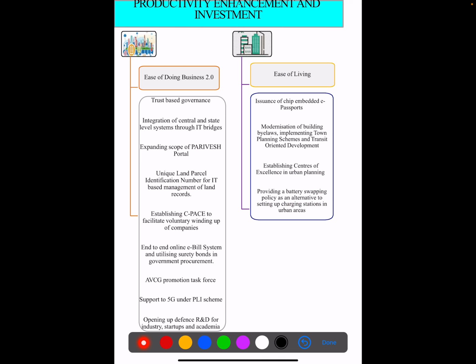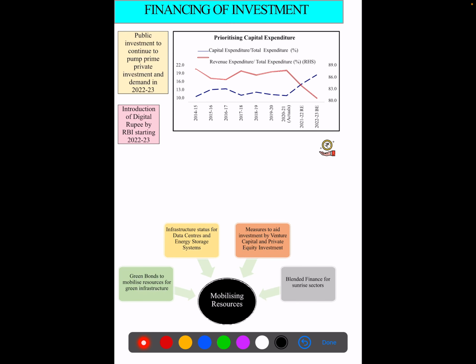For the ease of doing business in India, expanding the scope of the Parivesh portal for establishment of commercial property and clean energy, and to facilitate voluntary winding up of companies. An end-to-end online e-bill system is to be put in place. The fourth priority of financial investment has the following measures under it.